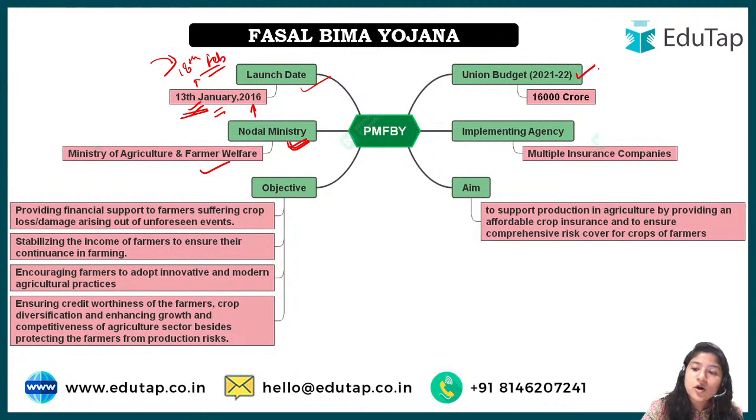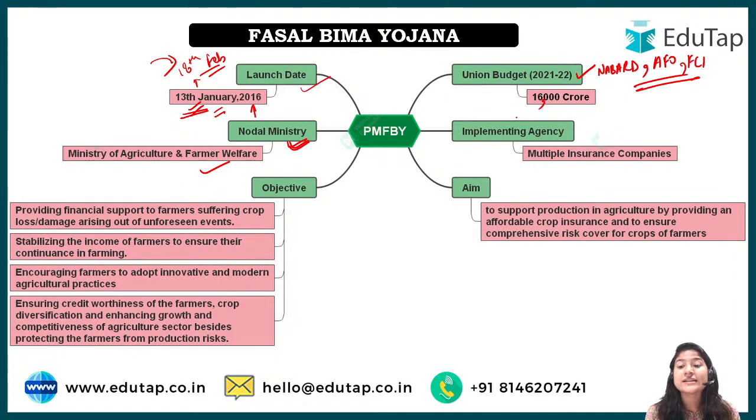Union budget, it is important for NABARD, it is important for IBPS AFO, it is also important for any other agriculture examination, FCI, whatever, JRF. No, sorry, JRF would not cover this, right? But apart from that, the rest. Next is, what is the budget? It is 16,000 crore, and mind you, the budget is for 2021-2022. All right, so this is the union budget for this.